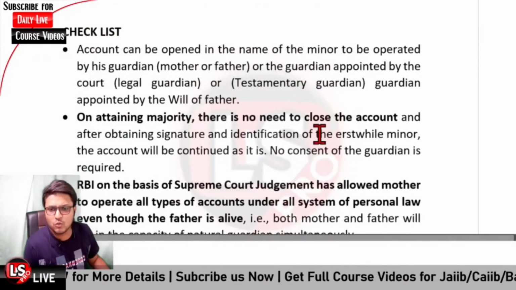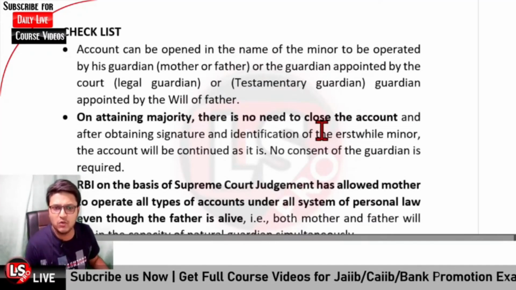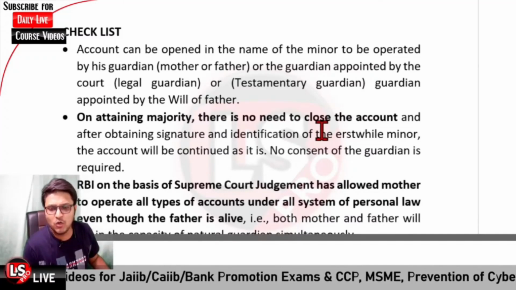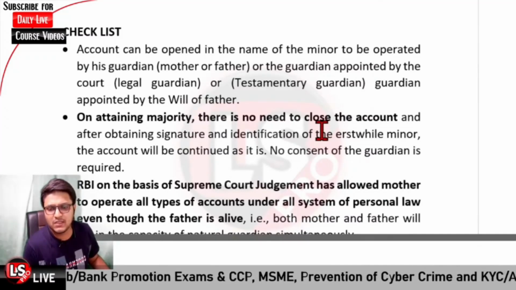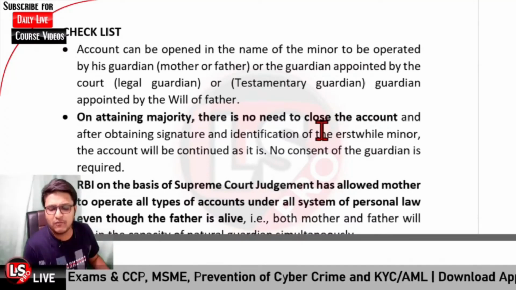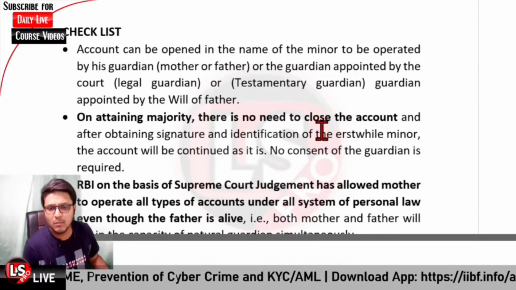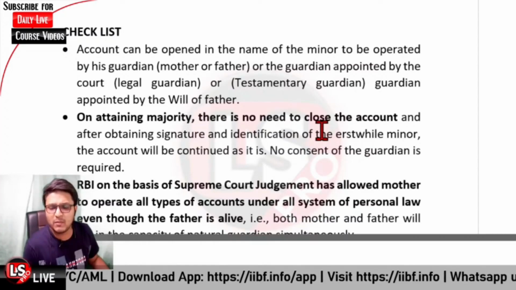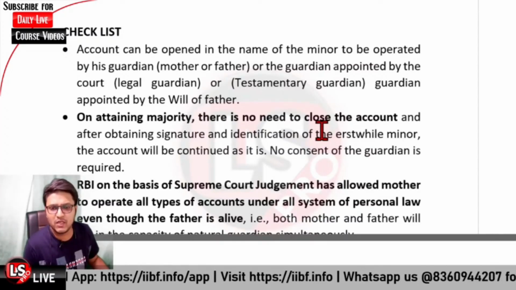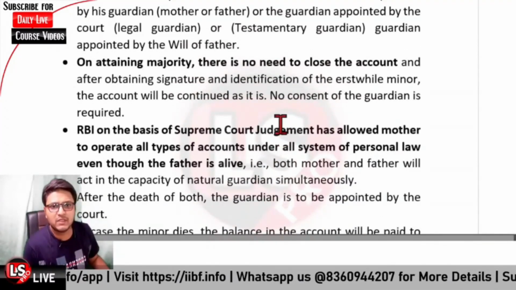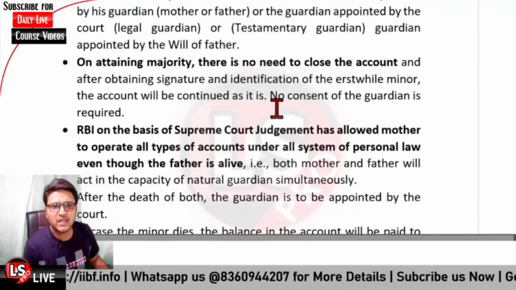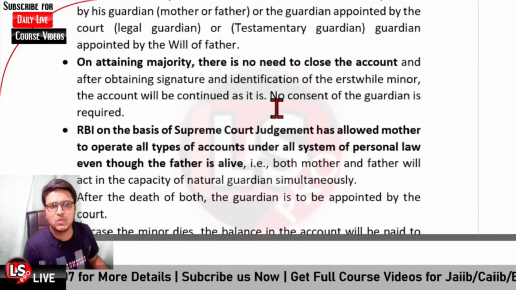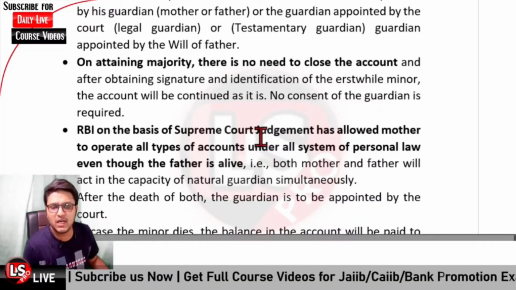There is a question regarding whether, if the guardian is present, we can give a loan. Definitely, in that case the loan facility can be extended. Further, an undertaking would be taken from the guardian that the amount disbursed would be used for the betterment of the ward, the minor itself. And further, RBI, on the basis of the Supreme Court judgment, has allowed the mother to operate all types of accounts under all systems of personal law, even though the father is alive. So we can say both father and mother are natural guardians.